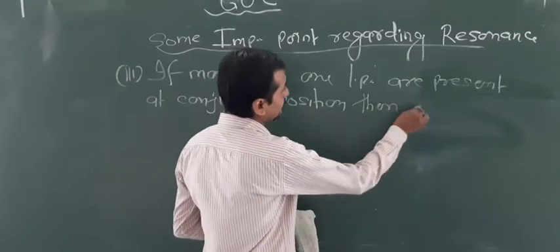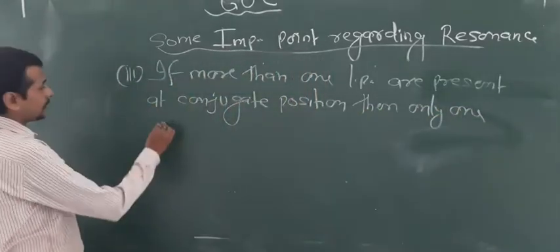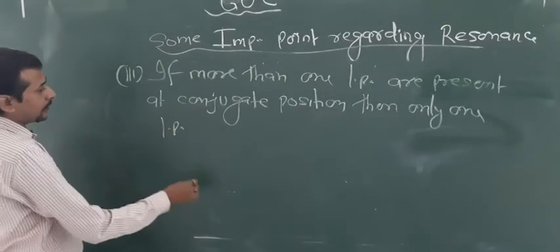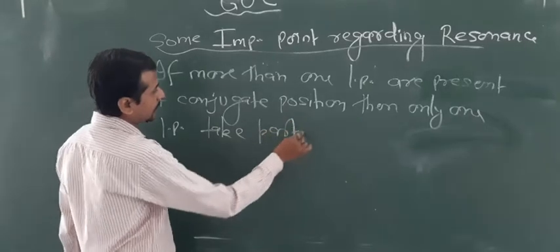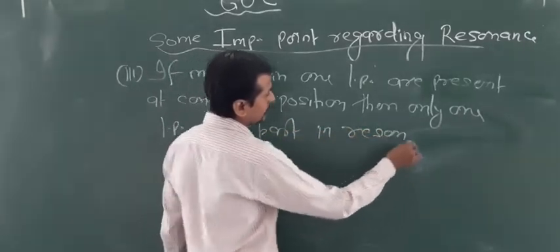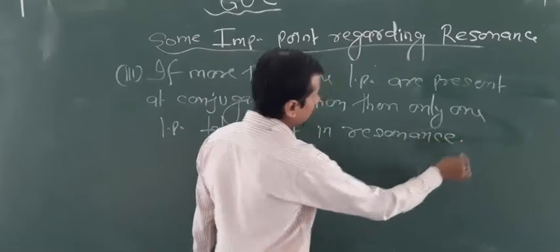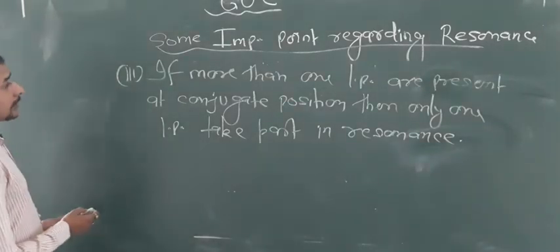Then only one lone pair takes part in resonance, and that lone pair is counted as delocalized pi electrons.